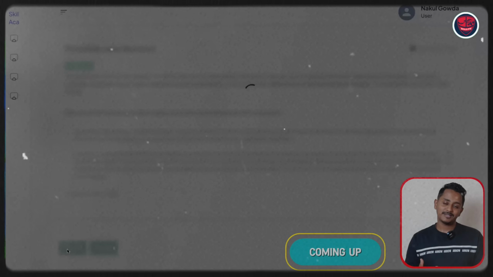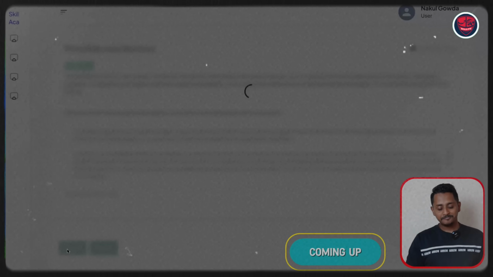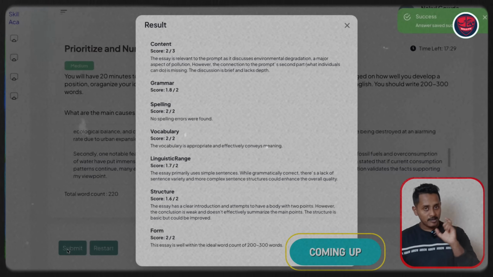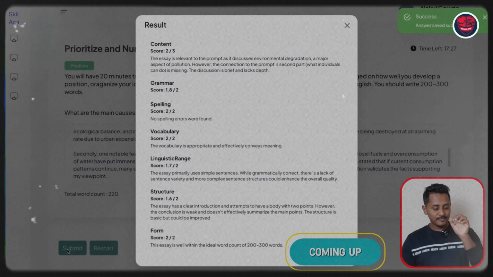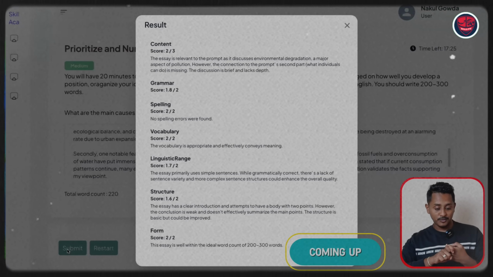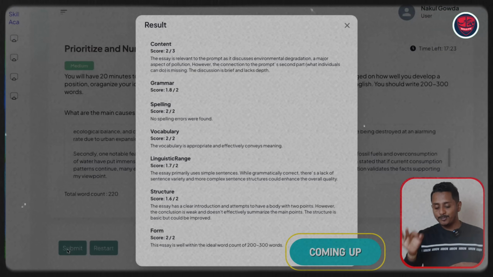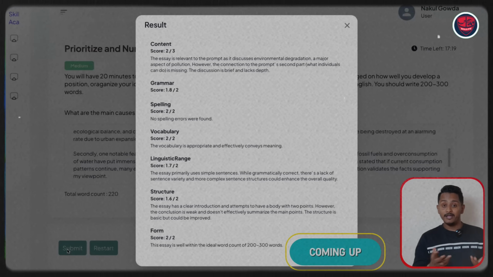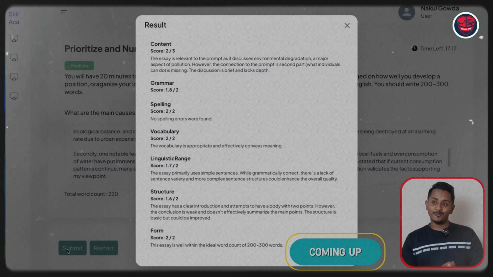Today, whatever we're going to discuss is something very, very important. So the essay score clearly says content 2 out of 3. The essay is relevant to the prompt as it discusses environmental degradation, a major aspect of pollution. However, the connection to the prompt's second part, what individuals can do, is missing. If you do it this way in the exam, obviously the scores you need probably will not come.